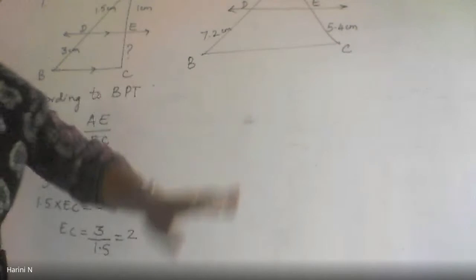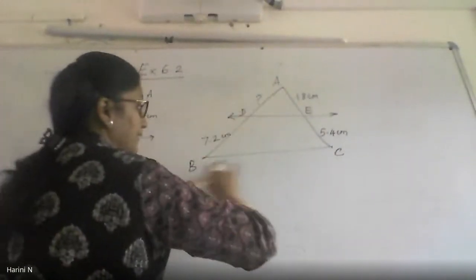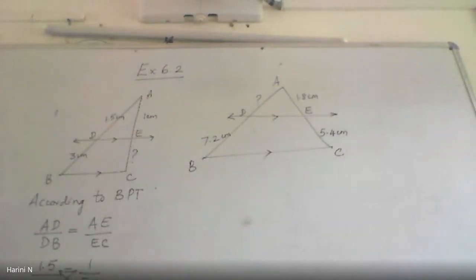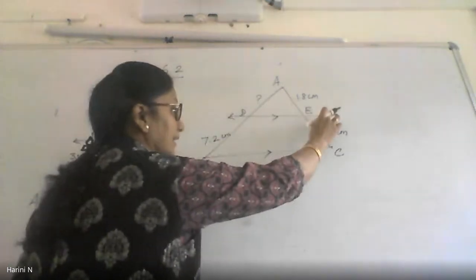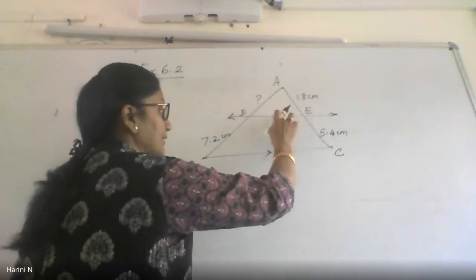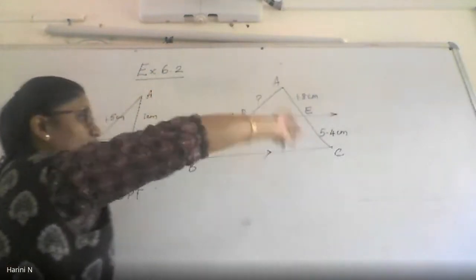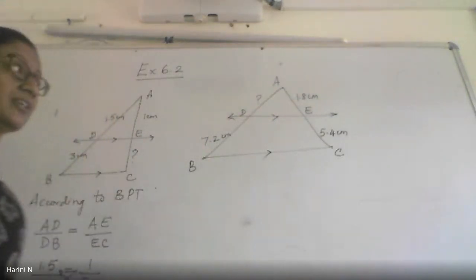So apply the same thing in the second diagram there. Again, you have a triangle ABC where DE is given parallel to BC. The condition is the same. A triangle ABC is there where DE is a line intersecting two sides of the triangle at D and E, and it is parallel to the third side. So the condition for the BPT is wholly satisfied there. So what can I do? I can apply the BPT here also.